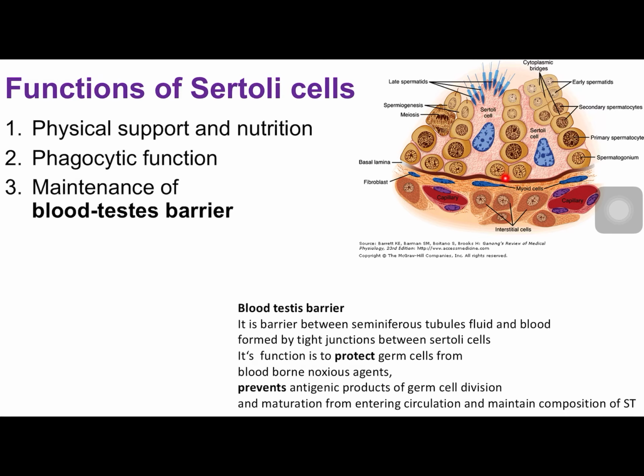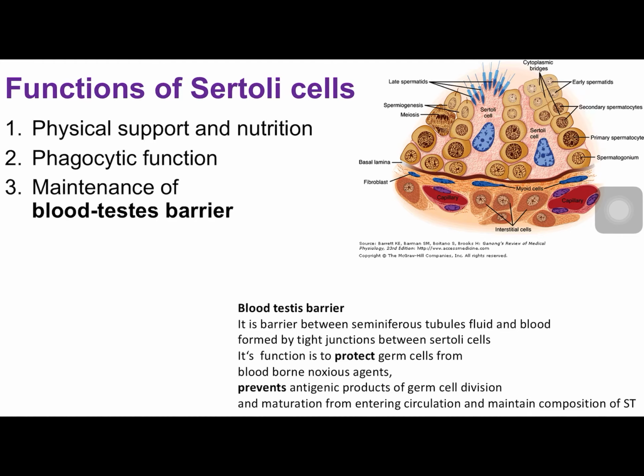So here at the basal part of Sertoli cells there are tight junctions which form a barrier called the blood testis barrier. By definition, it is the barrier between seminiferous tubules and blood formed by tight junctions between Sertoli cells. What is its function? Its main function is to protect the germ cells from blood-borne noxious or toxic agents.